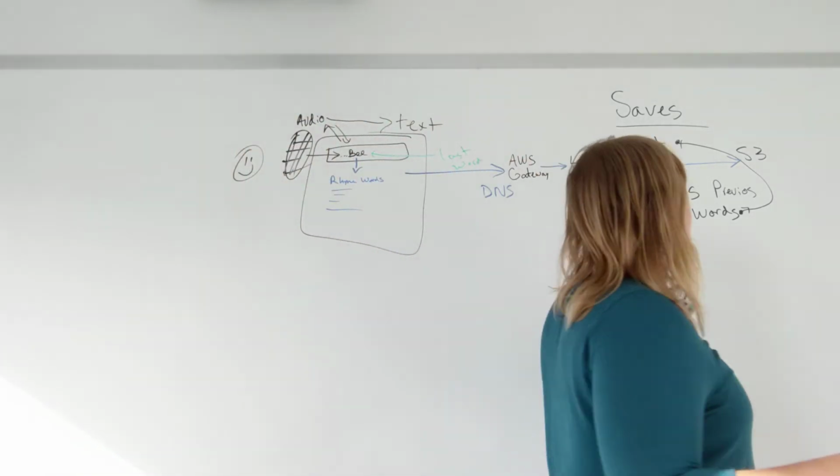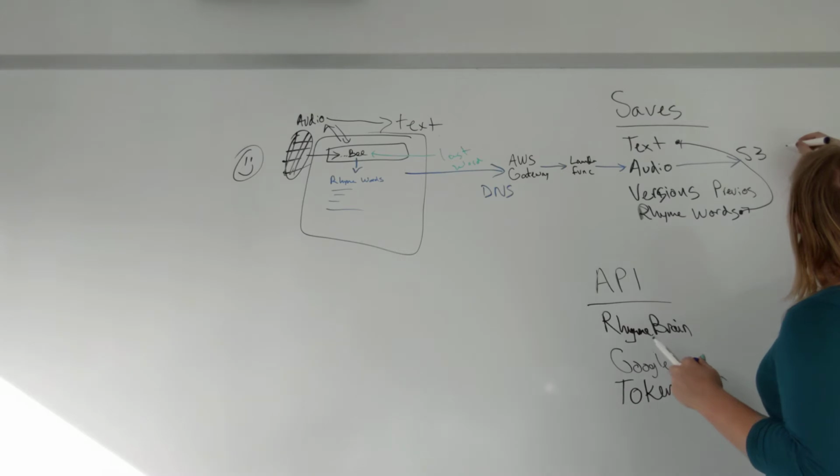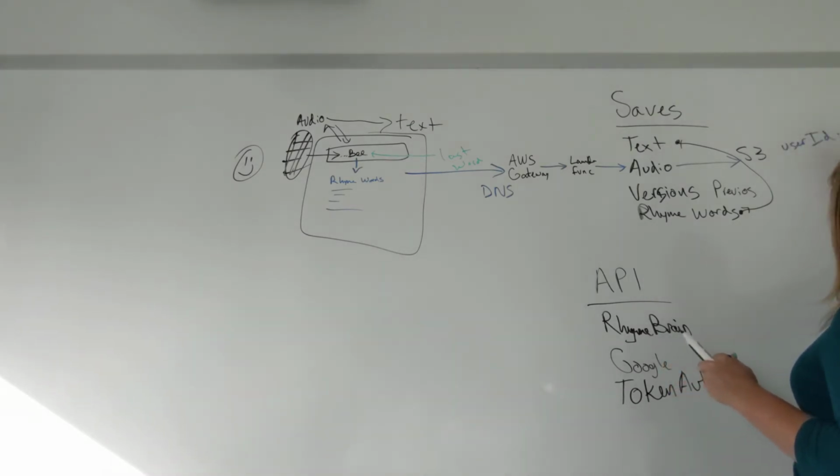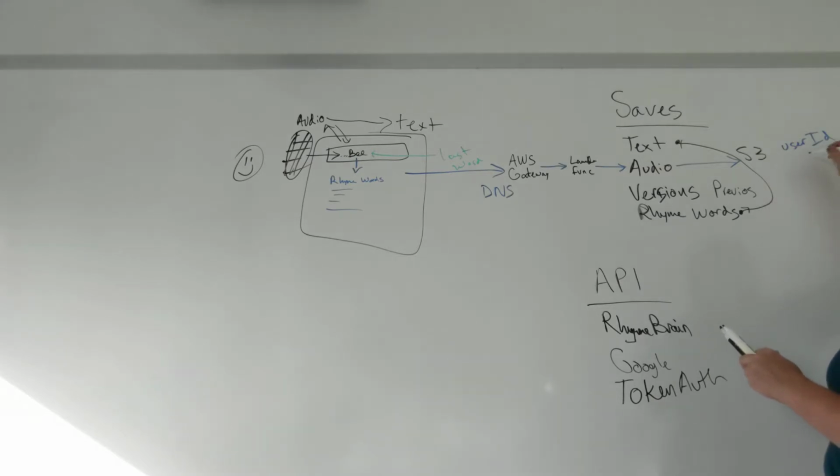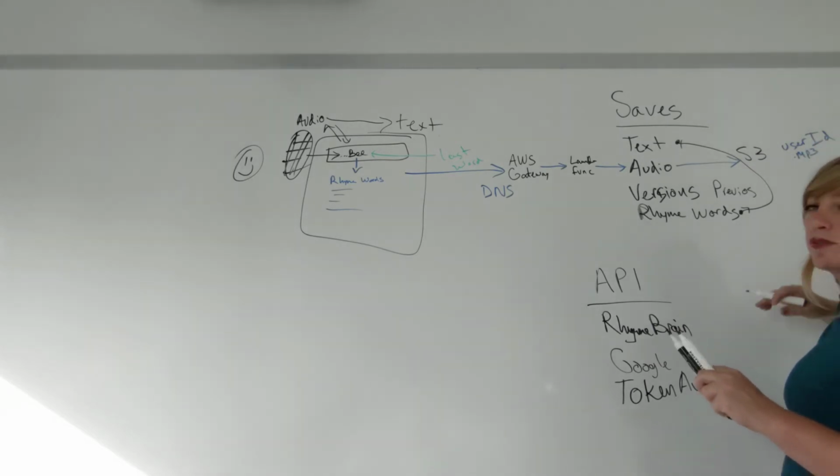So in this case, let's be like user ID is the attribute that we need to make sure that we have with that, and then .mp3 or something like that.